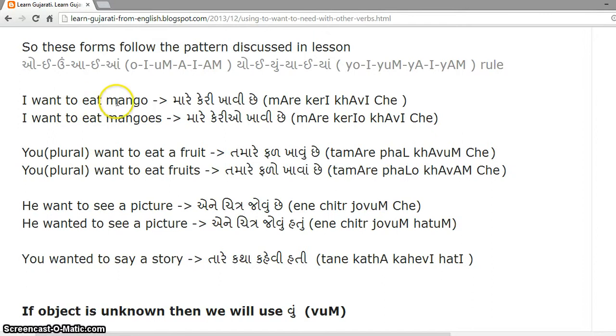I want to eat mango. Mare keri khavi che. Here doer of action is I. So its form is mare. Object is mango, which is keri in Gujarati. And as keri in Gujarati is feminine singular, so we use suffix vi. So mare keri khavi che. I want to eat mangoes. Mare kerio khavi che.